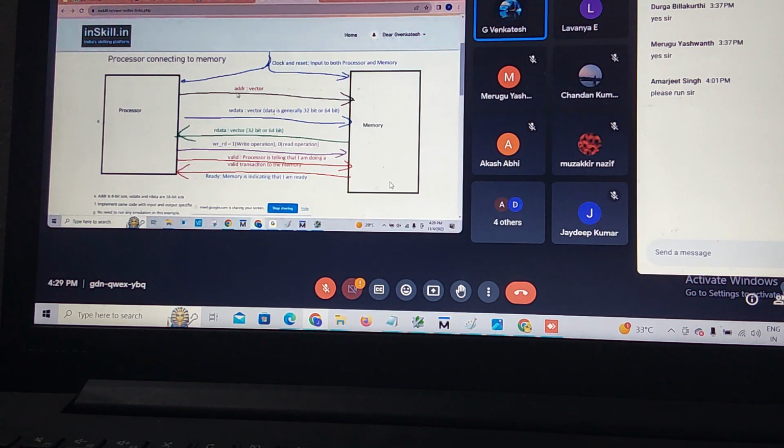This is address. I am taking my address as a vector, meaning multi-bit size. This is write data. The processor sends the write data signal to memory. I am taking that data size as 32-bit or 64-bit.